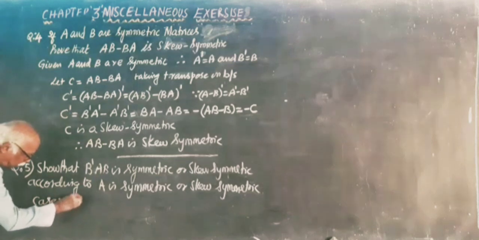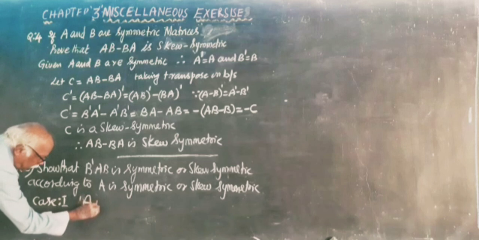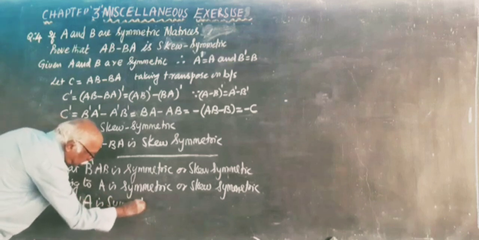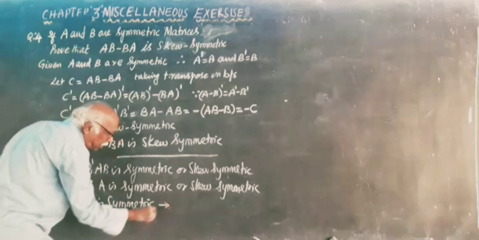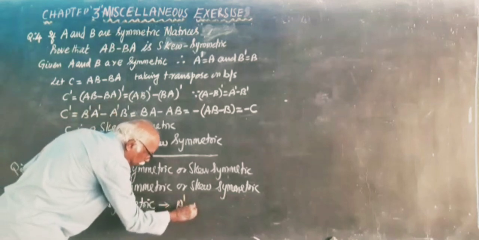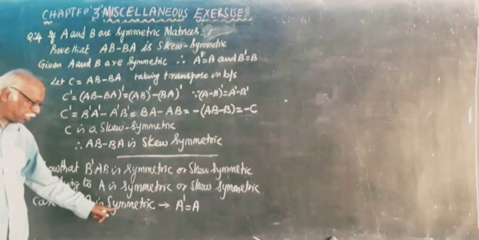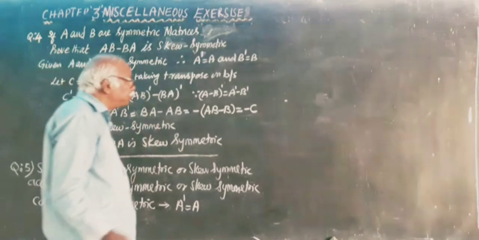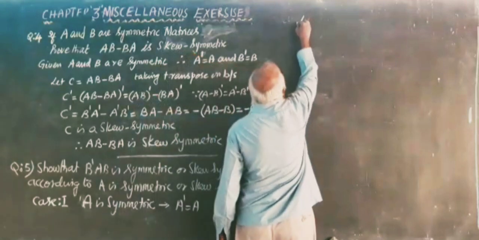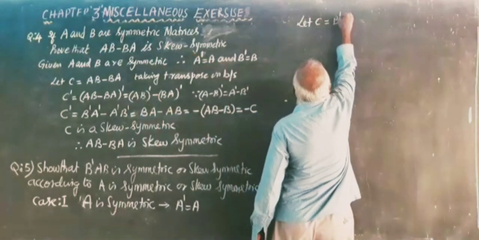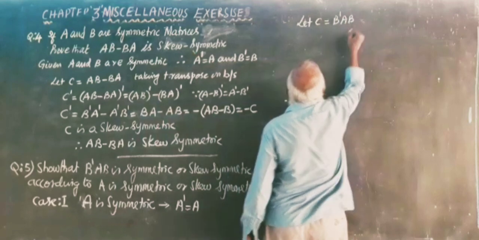Case 1. A is symmetric. A is symmetric implies A transpose is equal to A. Let C equal to B transpose AB.